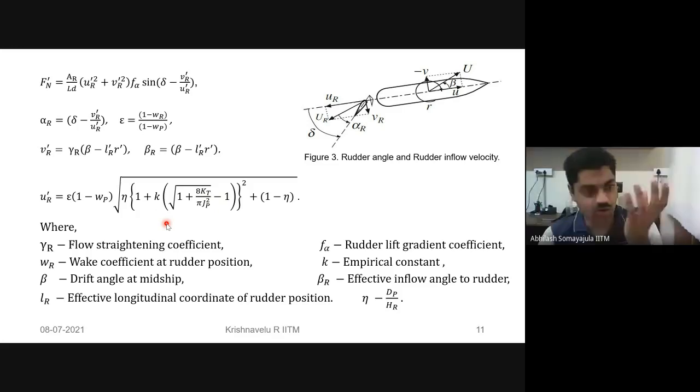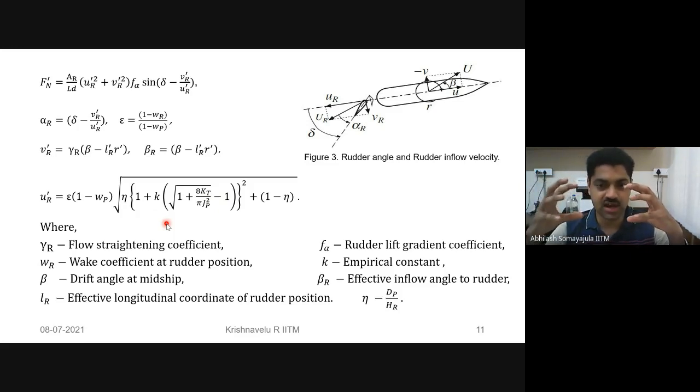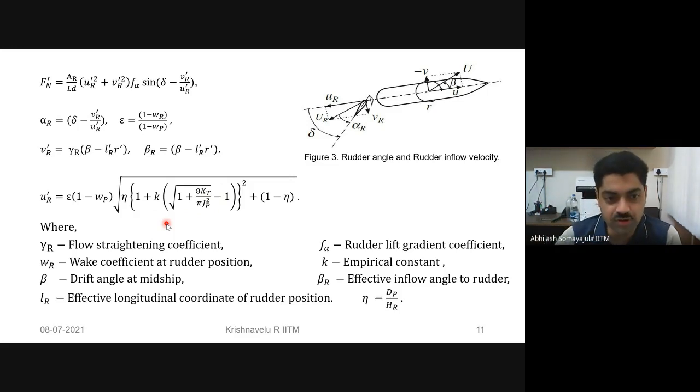So you have the propeller operating over some disk. Behind the disk, there will be higher velocities. But as I go further away from the center line of the disk, the velocity is going to decrease. So that portion of the overlap between the rudder and the propeller is denoted by that factor eta, which is dP, the diameter of the propeller, to the ratio of the rudder height.